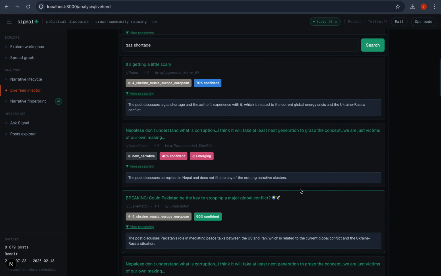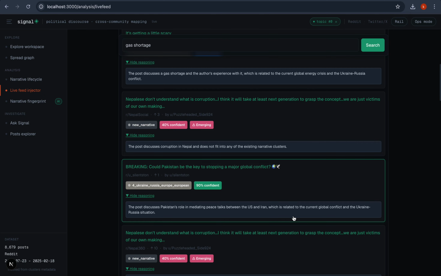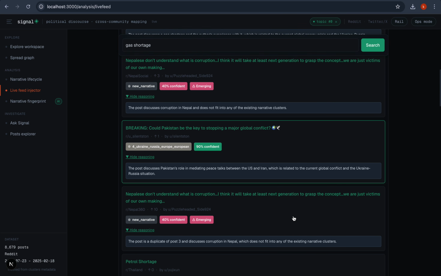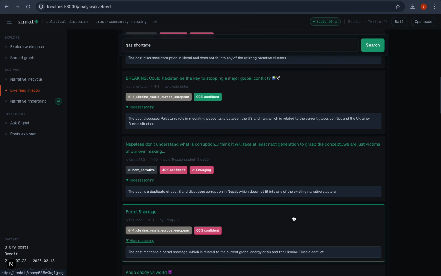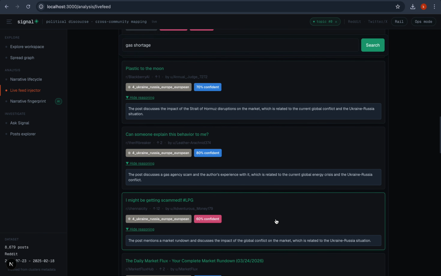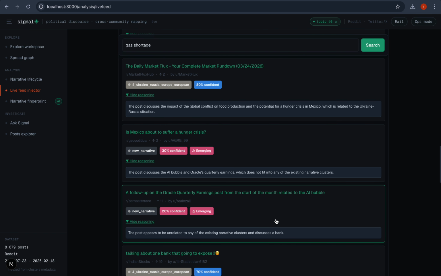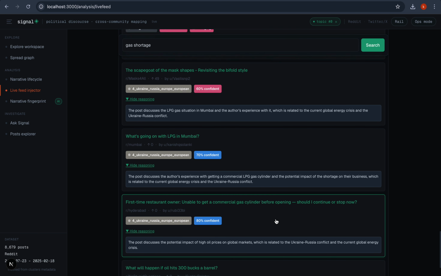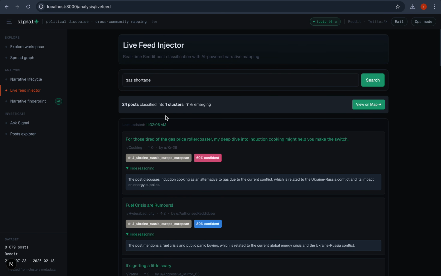It will also give the reasoning what the post means and why it is in that particular cluster, or if it is a new narrative. Also, emerging means this has been spreading very quickly and is trending right now. So this was the key component.